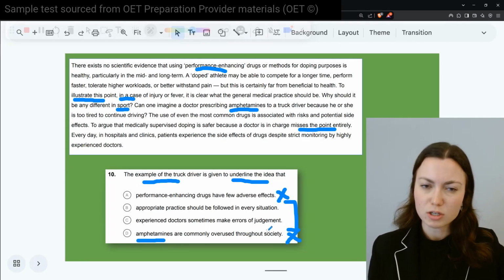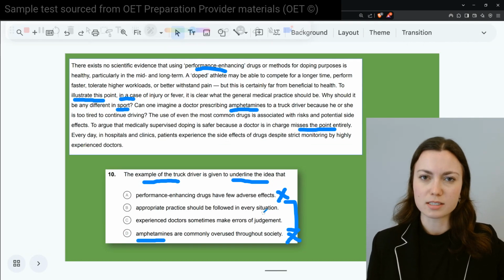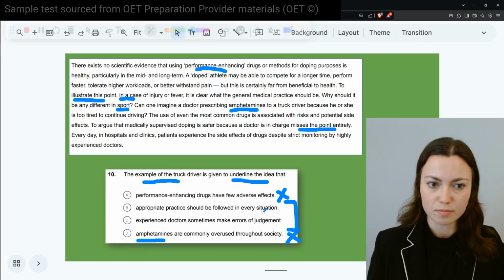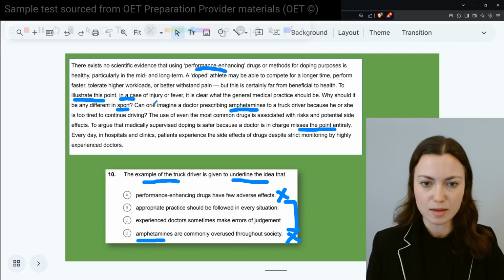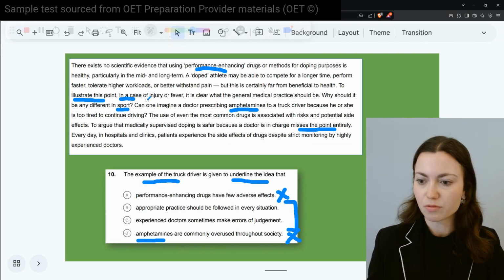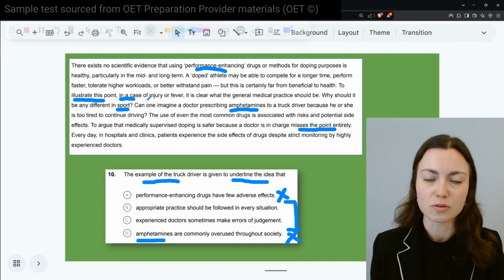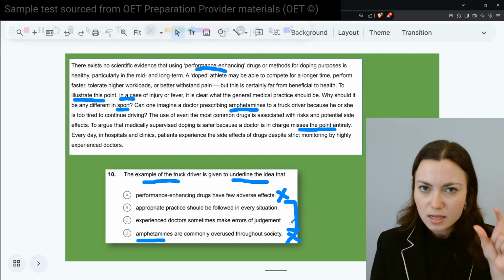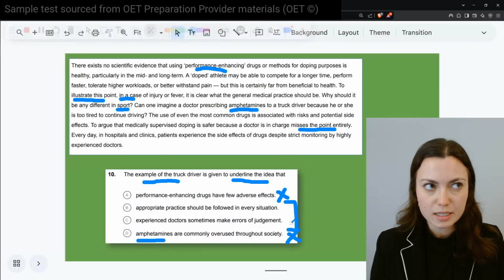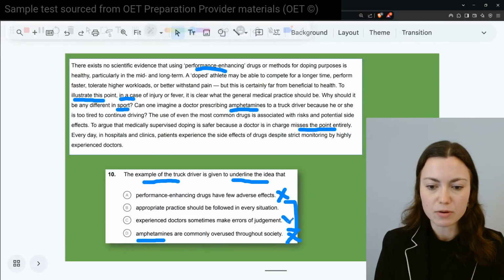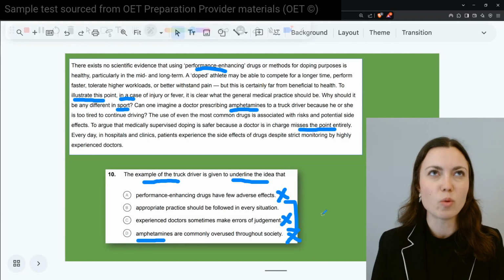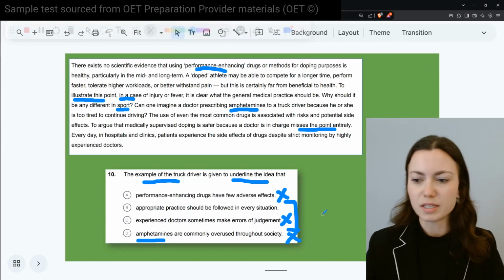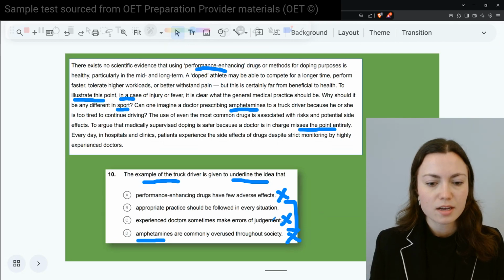Well, no, the truck driver situation is contrasted with general medical practice, and they give the example of, in the case of injury or fever, it's quite clear what should be done. So this is kind of a read the details and think about it. Again, back to the truck driver. What is the point of giving that contrast?